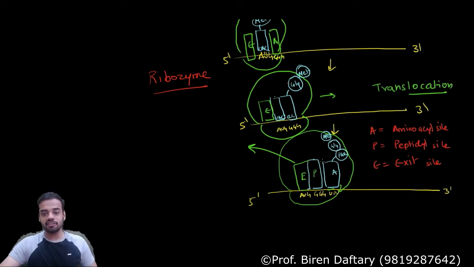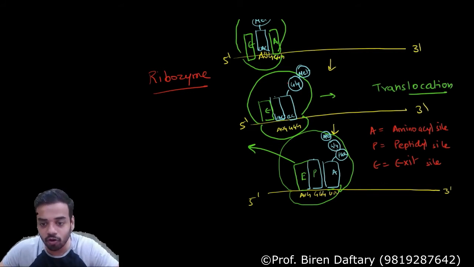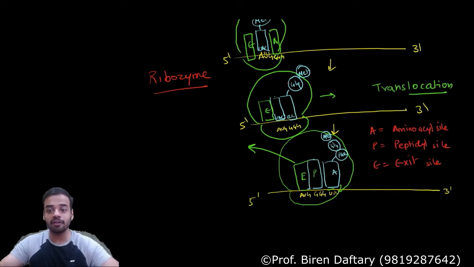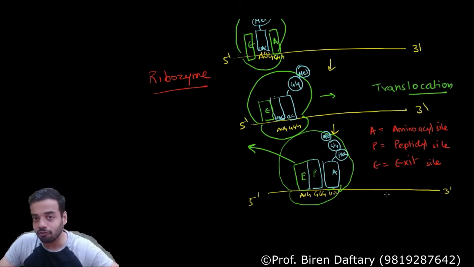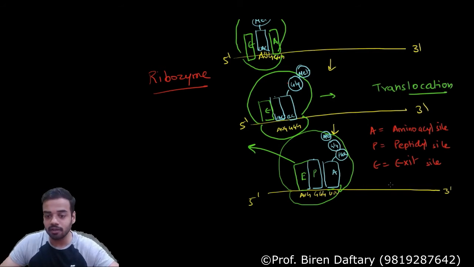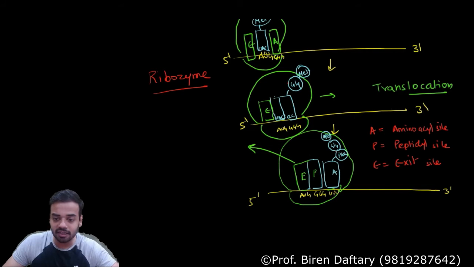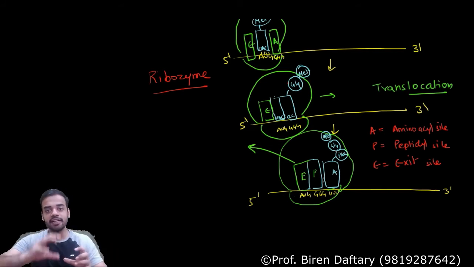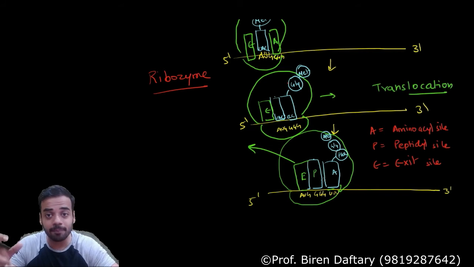Now as soon as this peptide bond has been formed and these amino acids have been shifted, what will happen? Translocation will happen. That means the ribosome will shift one side towards the 3' end. So the next codon, whatever it is, will come at the A site. This AUG codon will go here, this GGG will go below E, and this UUU will go below P. Is this clear? So every time translocation is happening, at what time? It is occurring after the ribozyme has shown its effect.